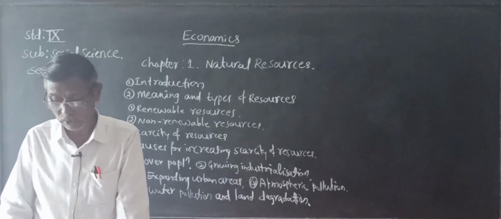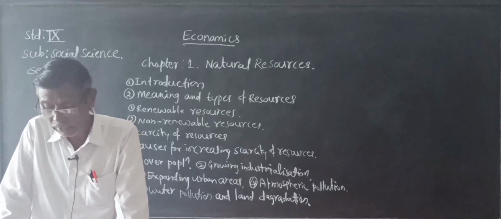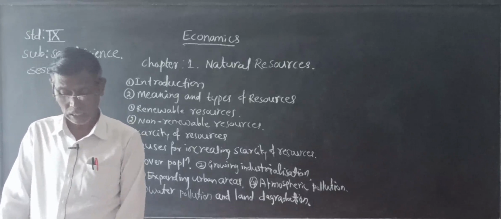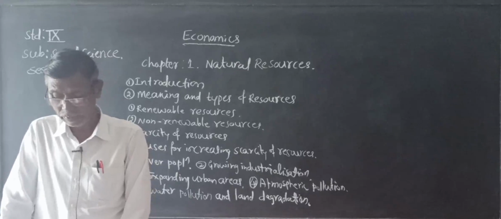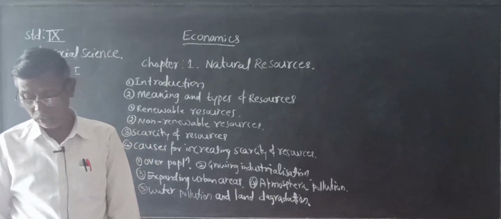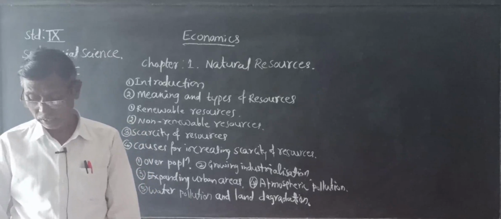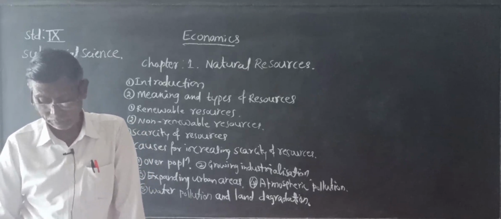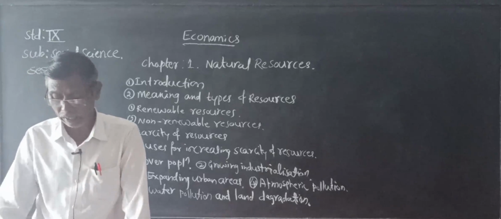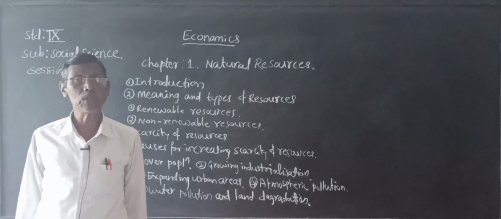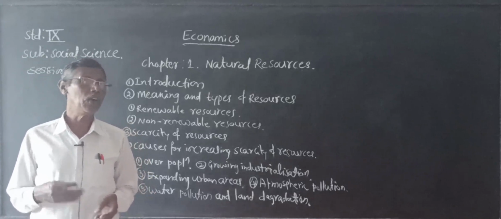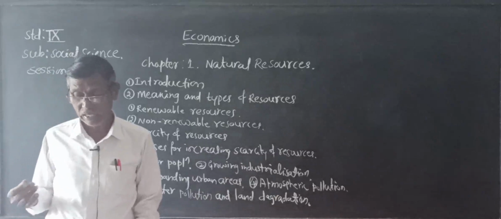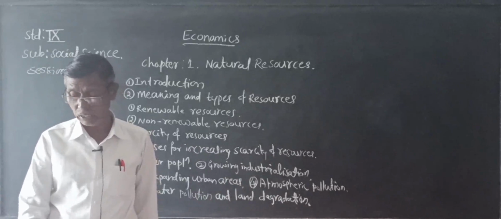The natural resources are air, water, soil, minerals, coal, petroleum, animals and plants. But how long will these precious materials of nature be available for our use? How long could all these resources be available for our use?